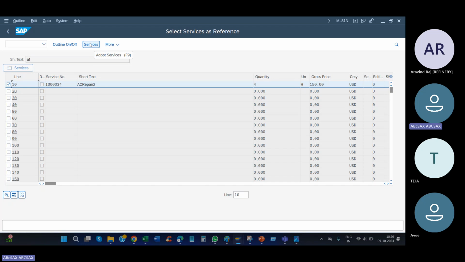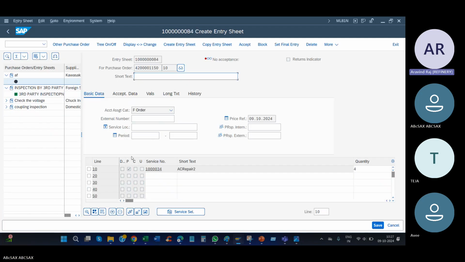When will the service entry sheet be done? When the third party finishes the work. The third party people come and when they complete the work, you will do the service entry sheet. Are you clear? Okay. Maybe a release will be there somewhere, release may come, or save it.